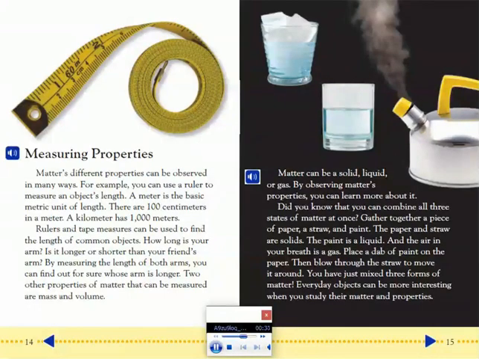Place a dab of paint on the paper. Then blow through the straw to move it around. You have just mixed three forms of matter. Everyday objects can be more interesting when you study their matter and properties.